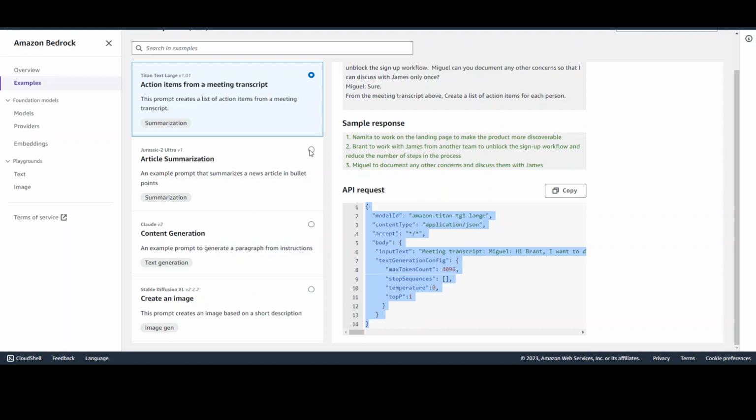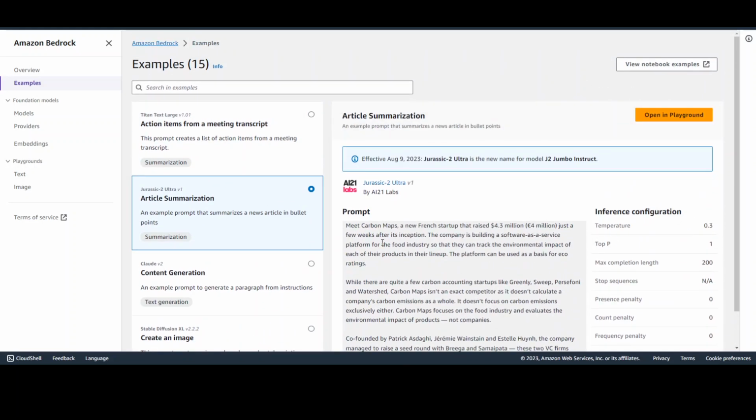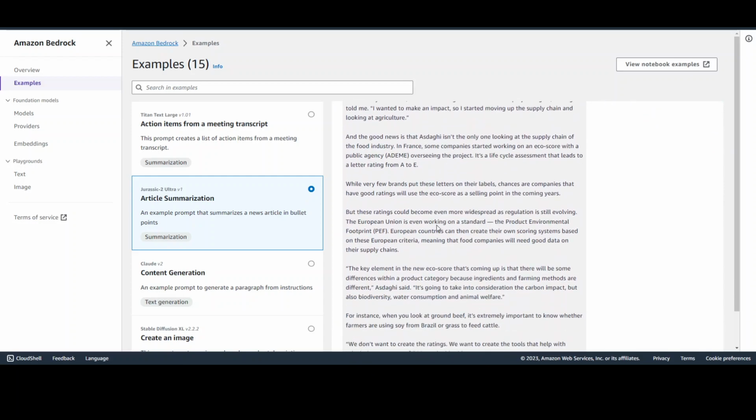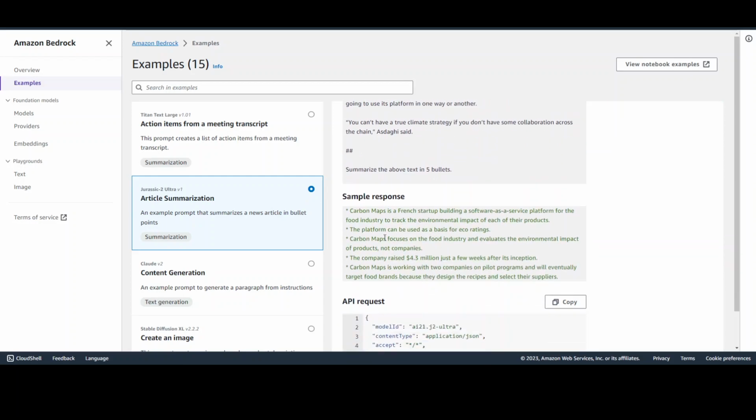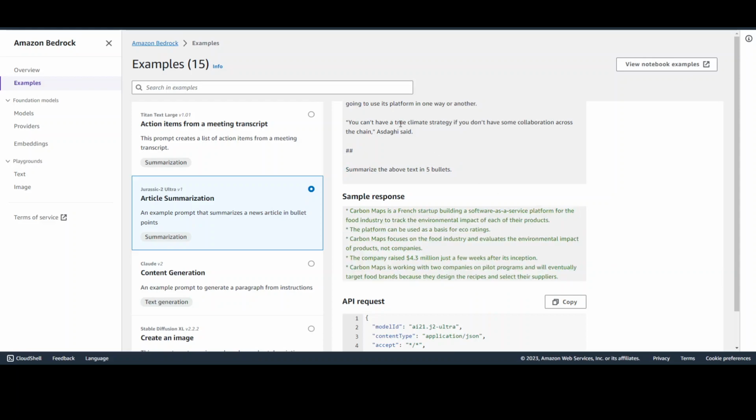Now, in this example, we are just summarizing this text. So if I go up, this is a prompt, which is a whole text, and the model is just summarizing like this. And in the input, this is a prompt template that after giving it a text, we are asking it to summarize the above text in 5 bullets, and then the model knows exactly what it needs to do on this input. So this is what a prompt is.